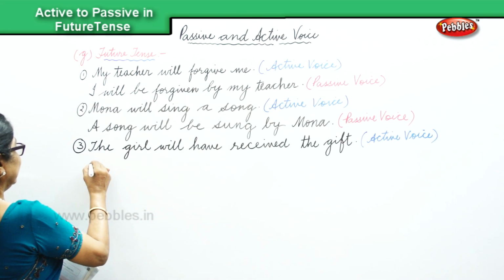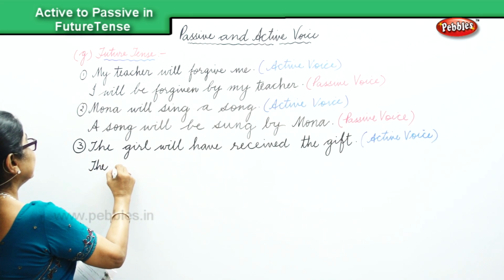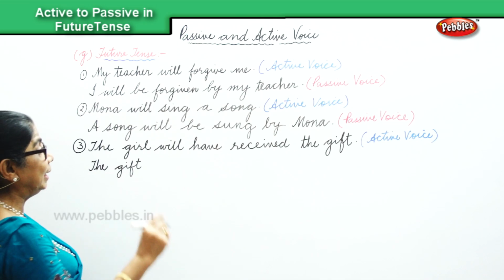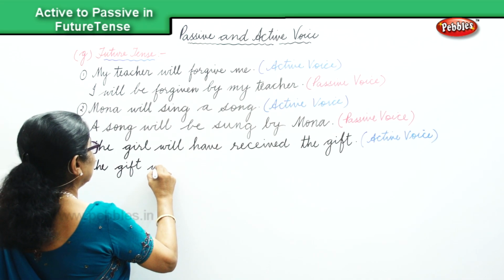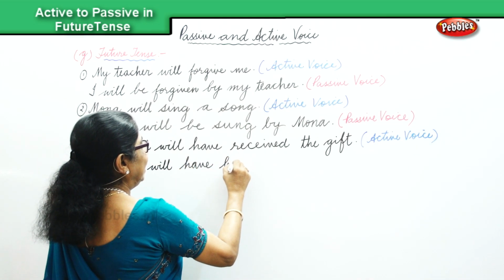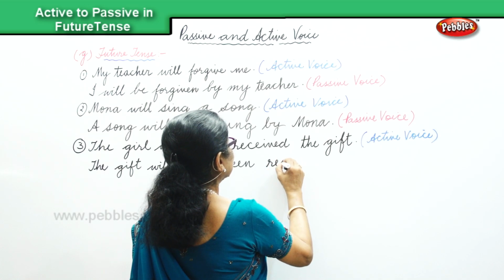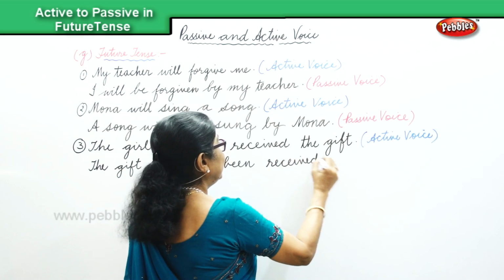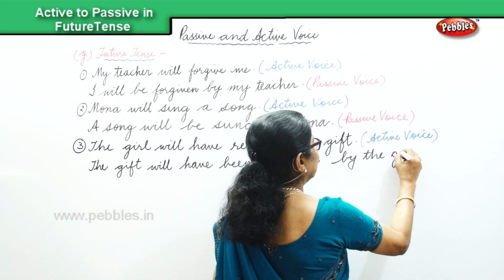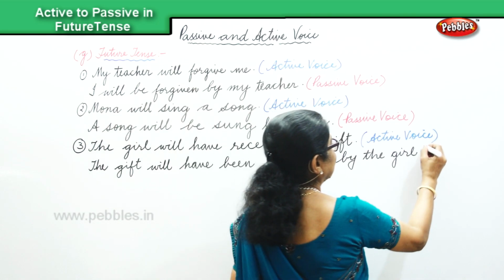The gift will have been received by the girl, and that becomes the future tense passive voice.